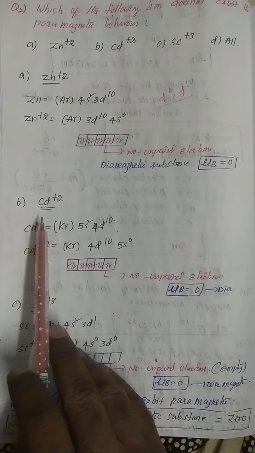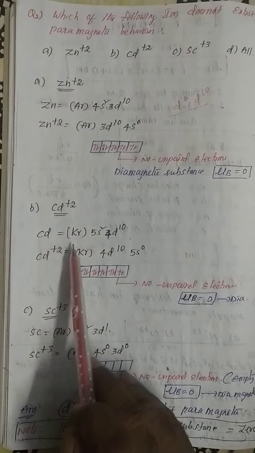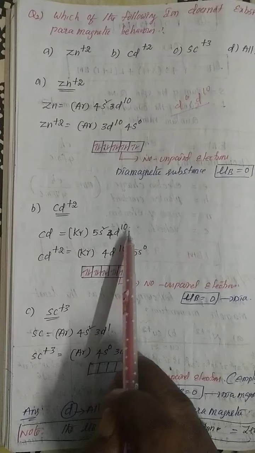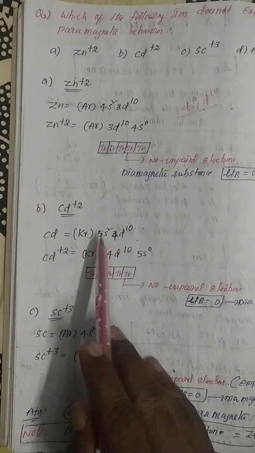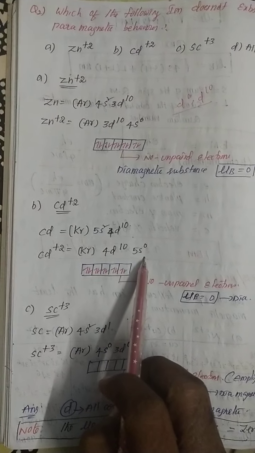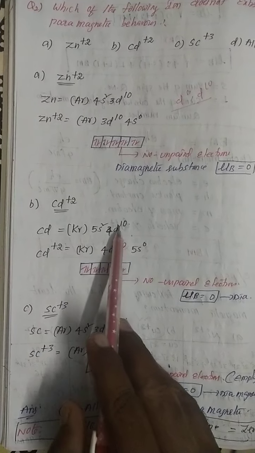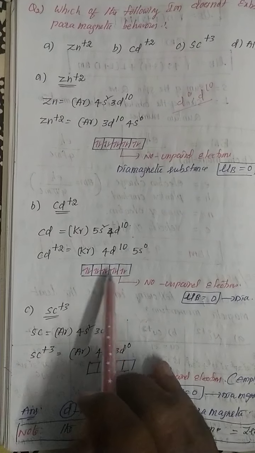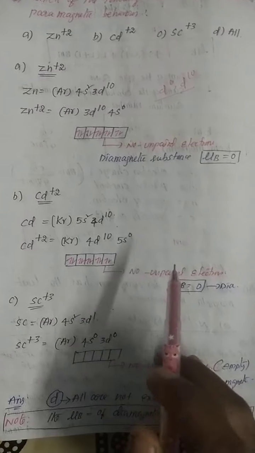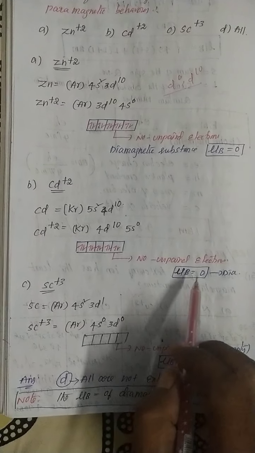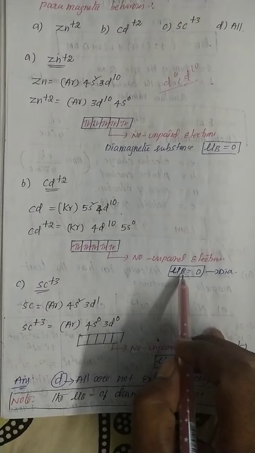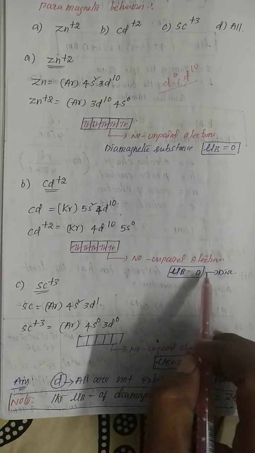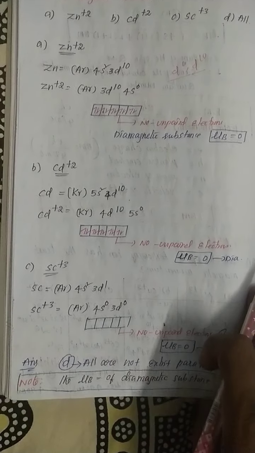And the second example, cadmium plus 2. Cadmium, krypton 5s2 4d10. Plus 2 means the 2 electrons are lost from the fifth orbit, and in the d orbital 10 electrons are there. So 10 electrons means completely paired, no unpaired electrons. So even Cd plus 2 also has mu B value equal to 0, diamagnetic behavior.